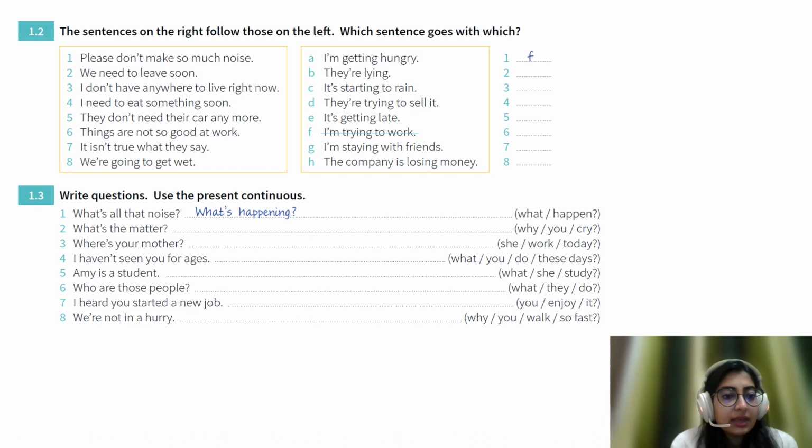In the second set, you have to use the present continuous tense with the help of the hints given on the right hand side. The first sentence is, what's all that noise, and the hint is given as what slash happens. So the sentence goes as, what's happening. You can have variations here, and the key will be available at the end.